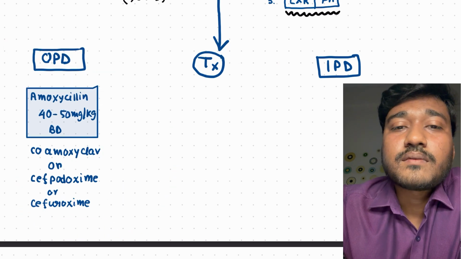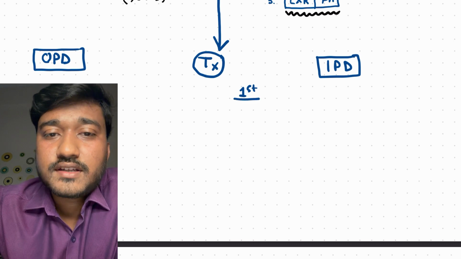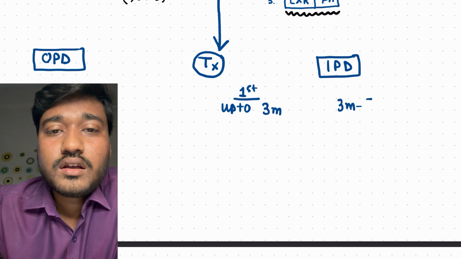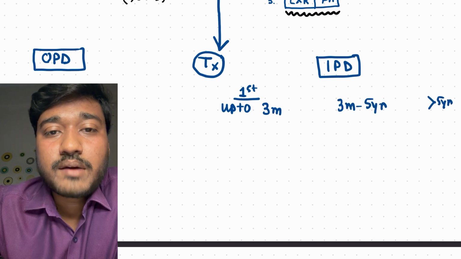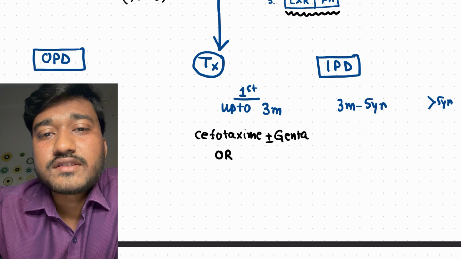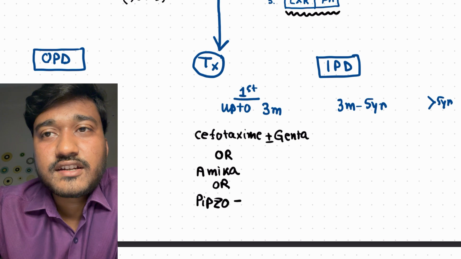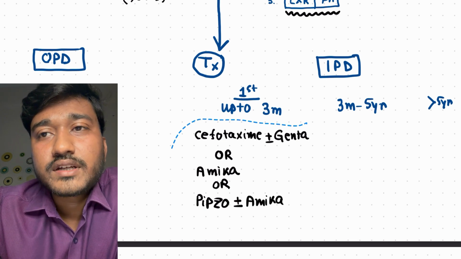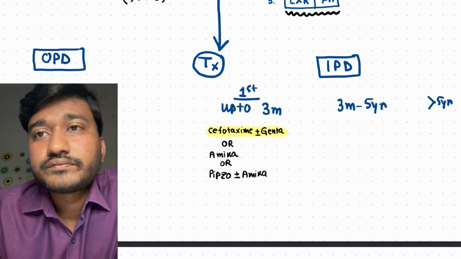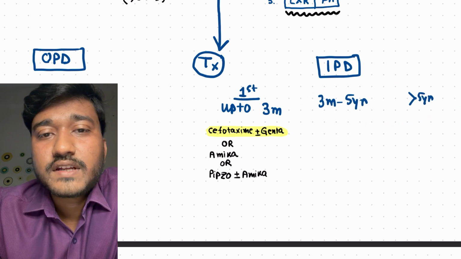In case of IPD setting, that is when you are admitting this patient in the hospital, what will you give? We can divide it according to age group. Up to 3 months, in the neonatal period, it is mostly gram-negative organisms. So please give one antibiotic with gram-positive plus gram-negative coverage along with some extra negative coverage. So cefotaxime plus or minus gentamicin, or as a second line maybe amikacin, or we can give piperacillin tazobactam plus or minus amikacin. Amikacin has very good gram-negative coverage. The first line is cefotaxime plus or minus gentamicin.